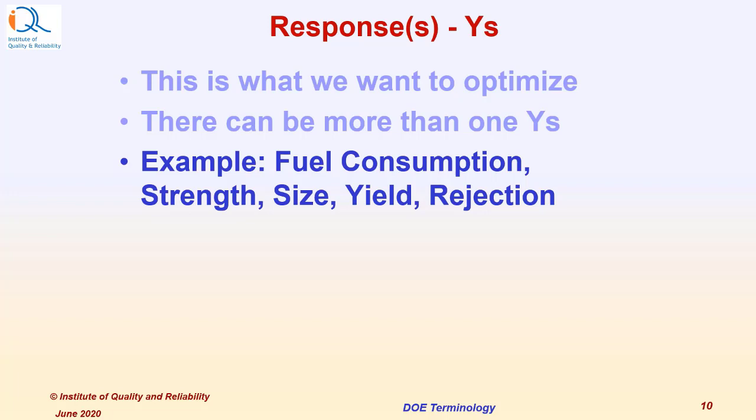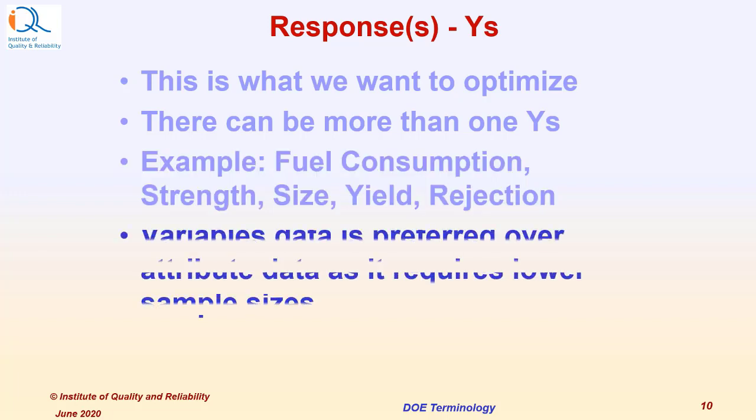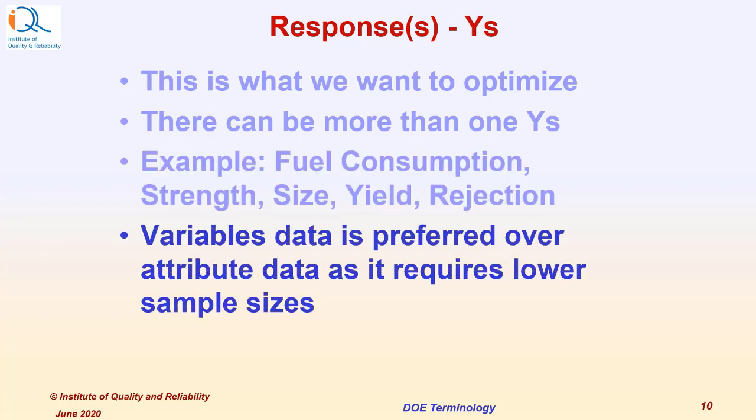We want to maximize the yield of a process. Rejection. We want to minimize rejection from a particular process. Variables data is preferred over attributes data as it requires lower sample sizes.